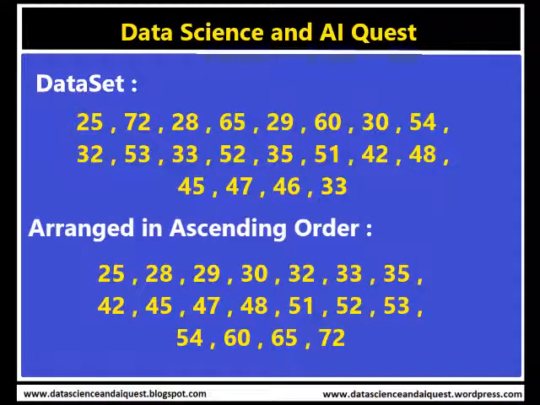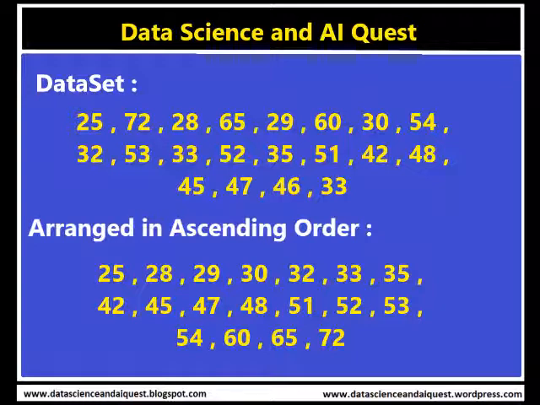Let's take another scenario and see how the data behaves for an even number of values in a dataset. If there is an even number of observations, two observations fall in the middle. The median is computed as the arithmetic mean of the two middle values. So the dataset goes like this: 25, 72, 28, 65, 29, 60, 30, 54, 32, 53, 33, 52, 35, 51, 42, 48, 45, 47, 46 and 33.